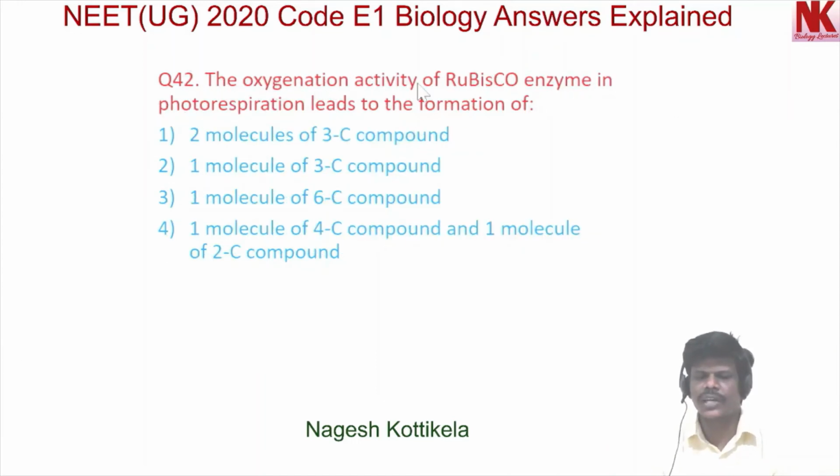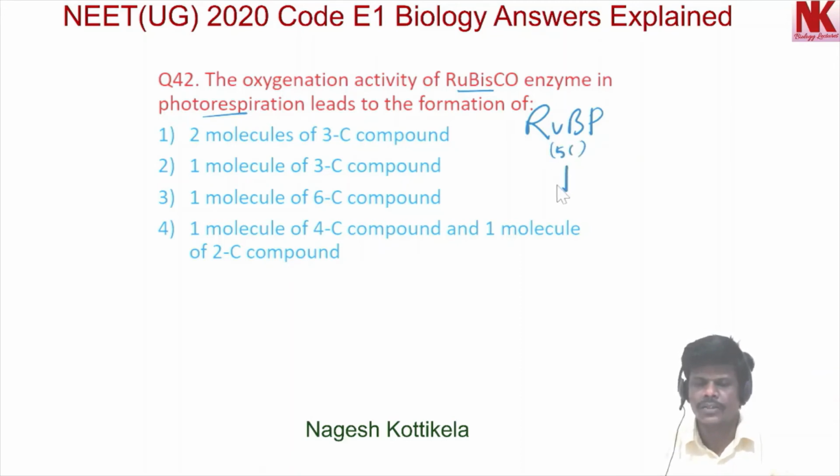The oxygenation activity of Rubisco enzyme in photorespiration leads to the formation of... Rubisco enzyme acts on RuBP, ribulose 1,5 bisphosphate. This is actually a 5 carbon compound. So it results in the formation of, option 1, 2 molecules of 3 carbon compound. This cannot be formed because 2 molecules of 3 carbon compound makes 6 carbon. The substrate here is a 5 carbon compound, so this cannot be formed.